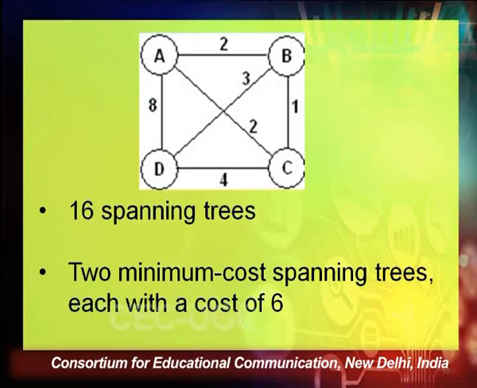Among those 16 spanning trees, we have 2 spanning trees with the minimum cost of 6. So there are 16 spanning trees with 2 minimum cost spanning trees, each with a cost of 6. Now let us see how it is possible to have 2 minimum cost spanning trees having the same least total weight of 6. As I have already told you, if weights are not unique, then we may have multiple minimum cost spanning trees.